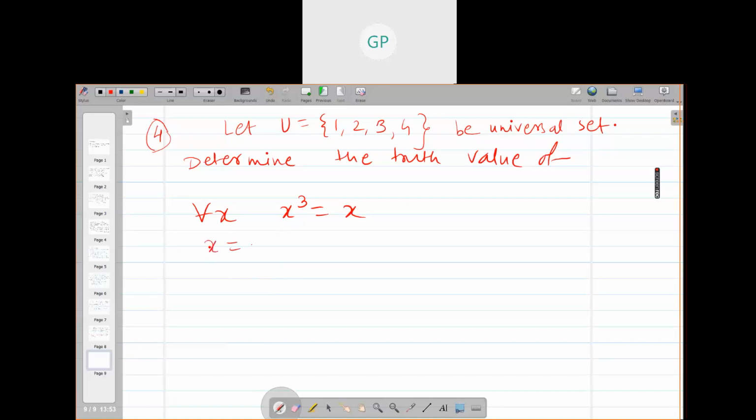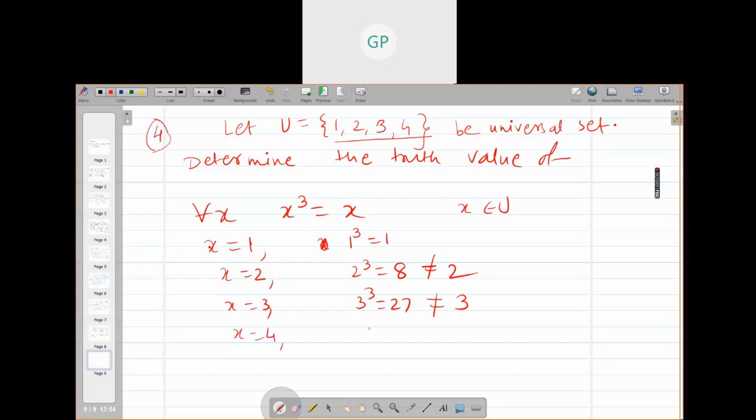If you take x equal to 1, then 1 cube is equal to 1, right? If you take x equal to 2, you have to choose x from U. Then 2 cube is 8, but 8 is not equal to 2. If you take x equal to 3, 3 cube is 27, which is not equal to 3. If x is 4, then 4 cube is 64, which is not equal to 4. So these are counter examples.